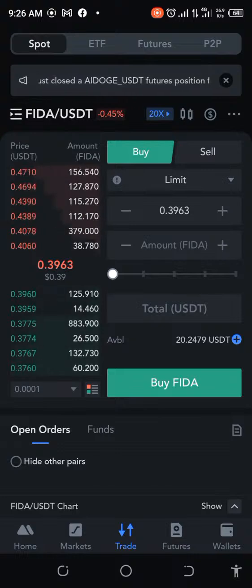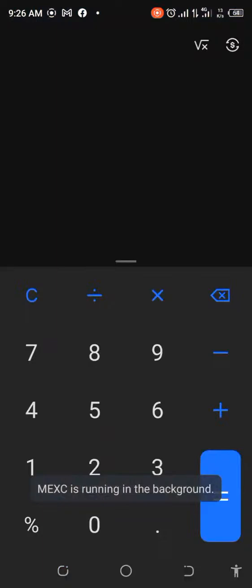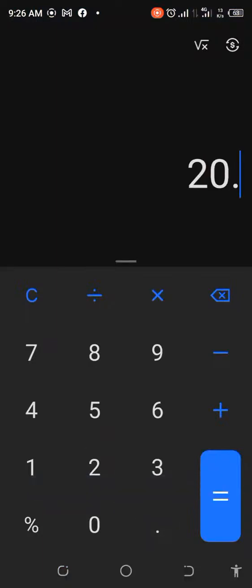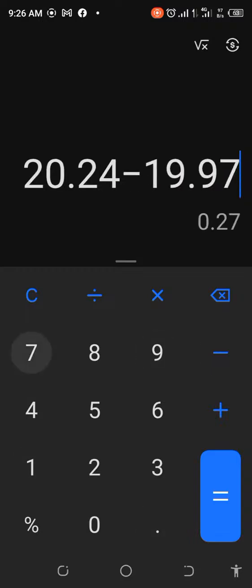So by going all the way, let's just calculate it and see what we've got. So we have 24247. Let me just remove the 7 there, even though it's almost 25. So let's just say 20.27 minus 19.97. So we've got like 27 cents.